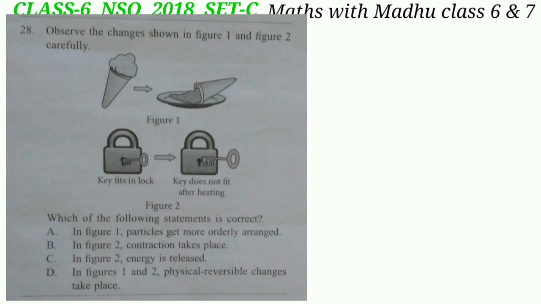In figure 1, melting and expansion of metals and heating are physical reversible changes. Particles become more disordered, changing from solid to liquid state. In figure 2, expansion takes place and energy is absorbed. The correct answer will be option D.